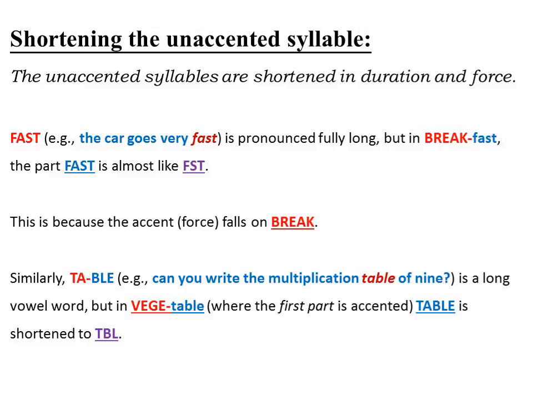Similarly, table is a long vowel word. For example, can you write the multiplication table of 9? But in vegetable, where the first part is accented, table is shortened, and we say vegetable.